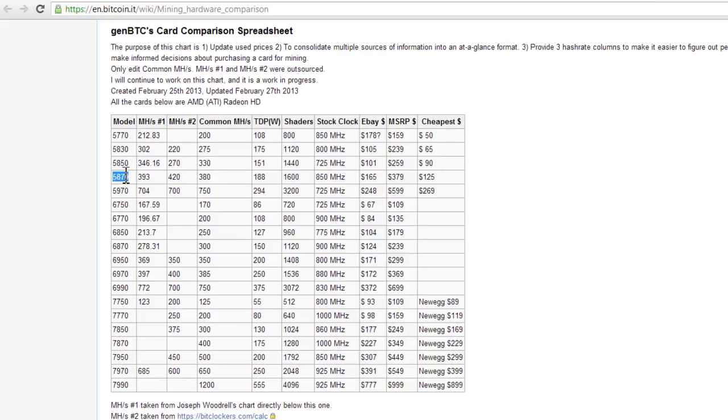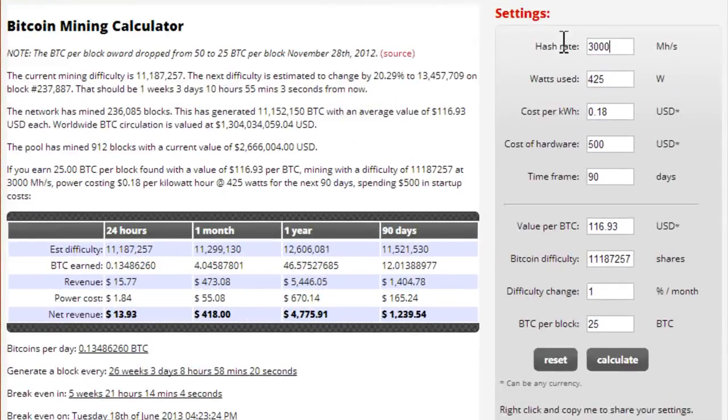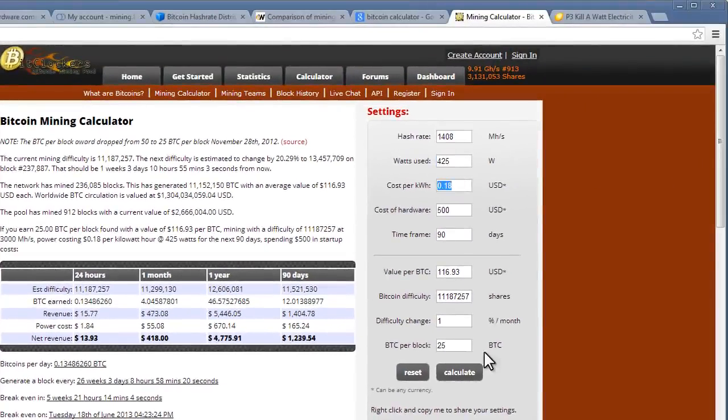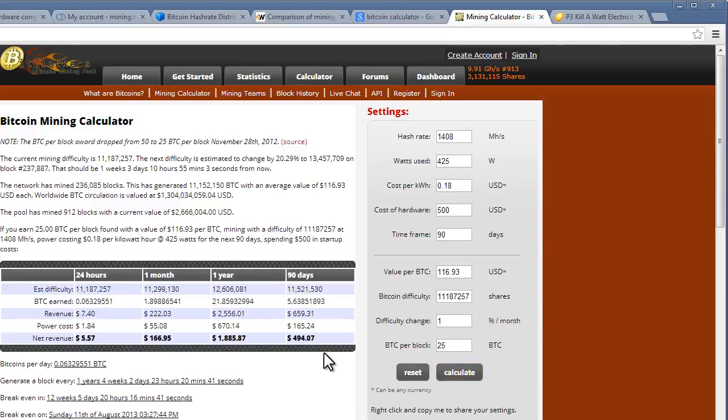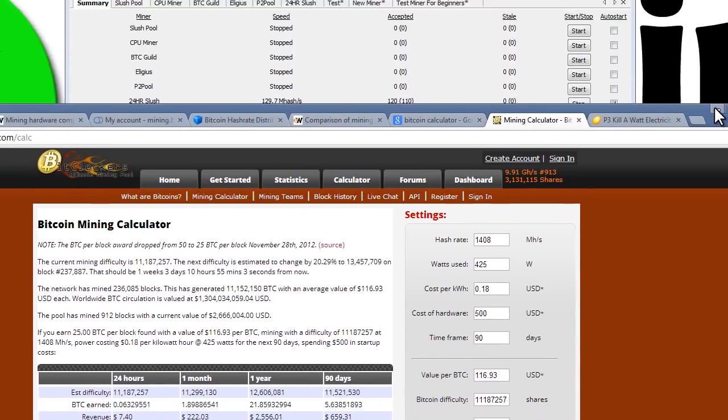Mind you, you can plug in more than one graphics card to your computer. But in order to do that, you need to make sure that you have enough power. Let's say you had two 5970s running at 704 mega hashes per second times 2, that's 1408. We could go back to the calculator and put in 1408, just keep that at 425. This is all guessing right here. I don't know what your numbers will be, but you can see here that in 90 days, you'd make $1,494. These are just some resources for you to check out and experiment with.